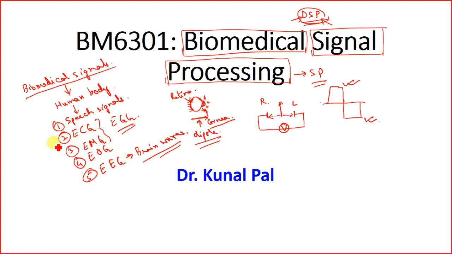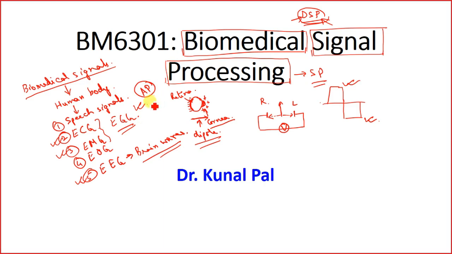Most of these signals, say ECG, EMG, EEG, and also EGG signals, are all associated with action potential. That is the potential which is generated by the cells themselves.